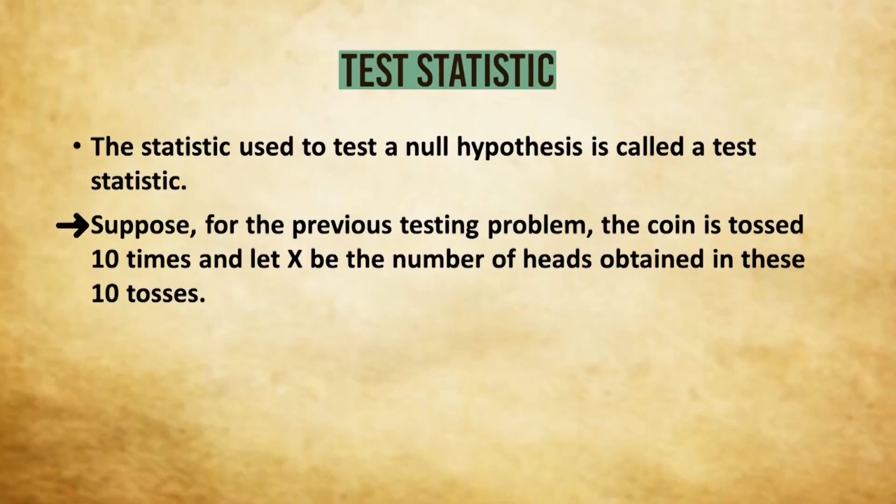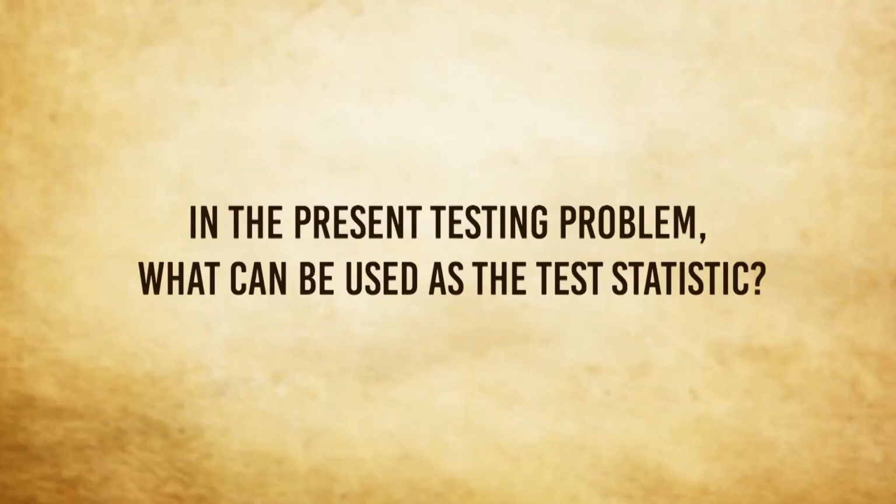We go back to the same example of testing P equals to half against P not equal to half. So we need a sample. So we toss the coin a number of times, say 10 times, and let X be the number of heads obtained in these 10 tosses. Then can you tell us what can be used as the test statistic? So in this experiment, obviously our statistical measure based on the sample values will be the test statistic.